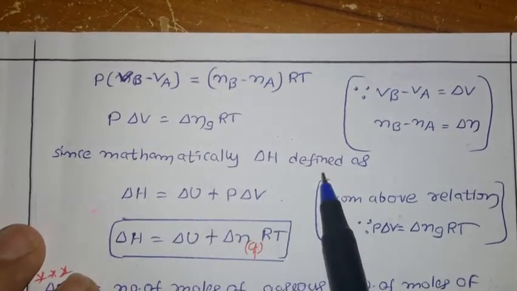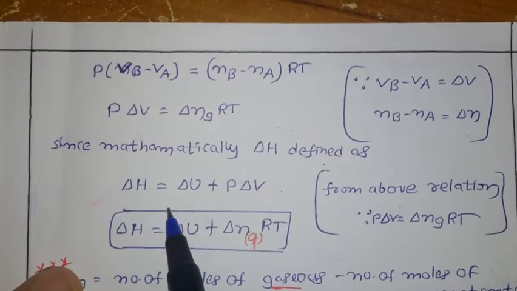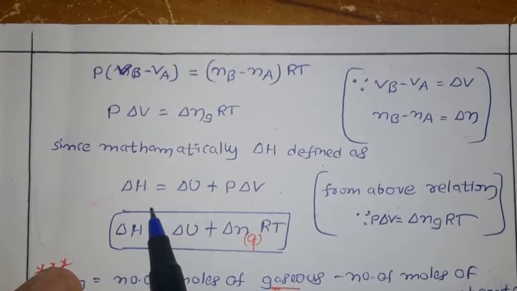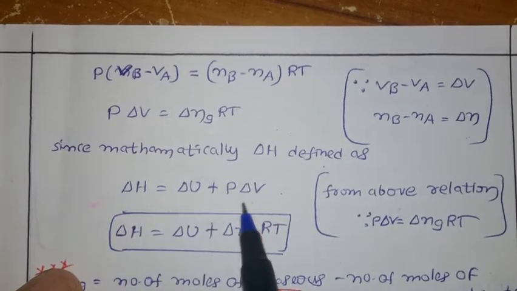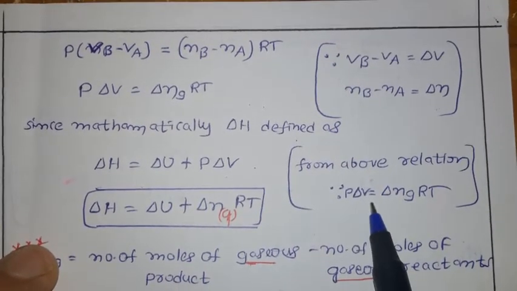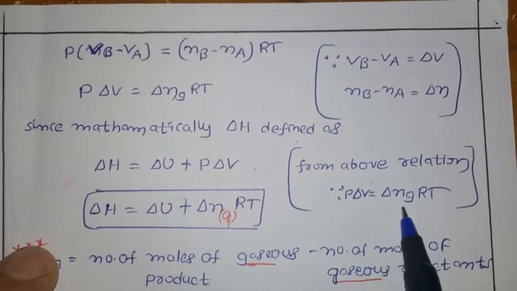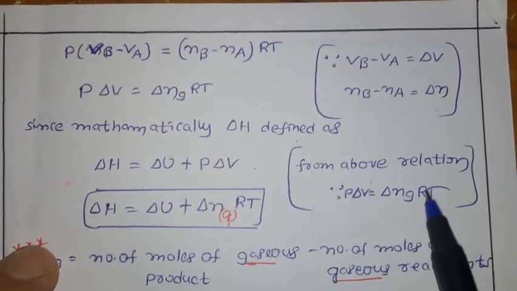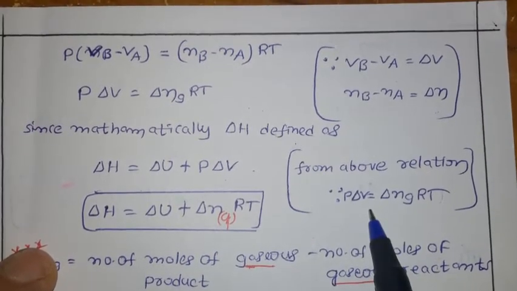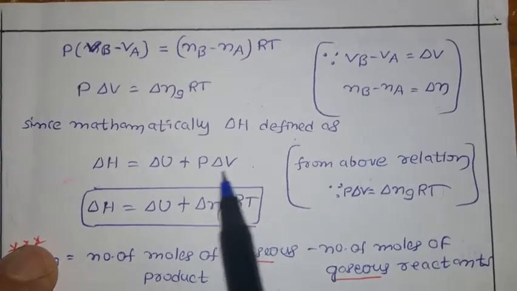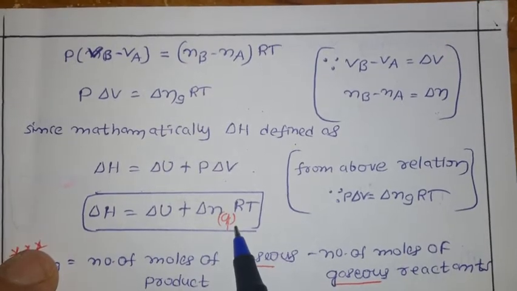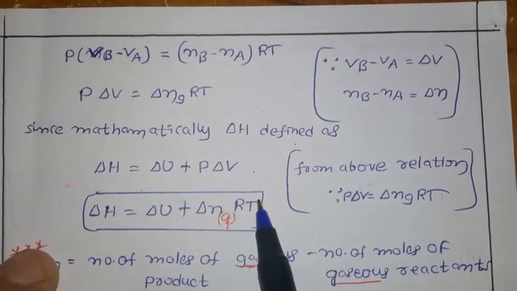Now, the mathematical definition of delta H, how do we define it? Delta H equal to delta U plus P delta V. Already we discussed this in the mathematical definition of enthalpy. That is, delta H equal to delta U plus P delta V. Now from the relation we know very well, P delta V equal to delta NGRT. Here pressure is the same, temperature is the same. So what is going to change? Volume and number of moles. That's why we write P delta V equal to delta NGRT. So in this equation, instead of P delta V, I substitute delta NGRT.